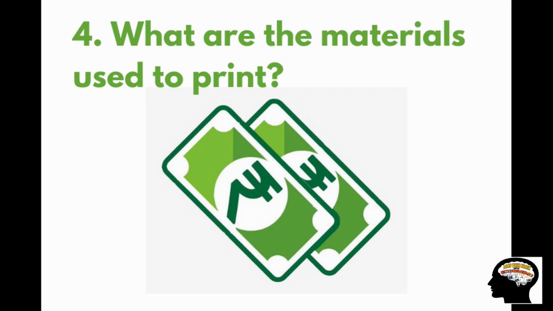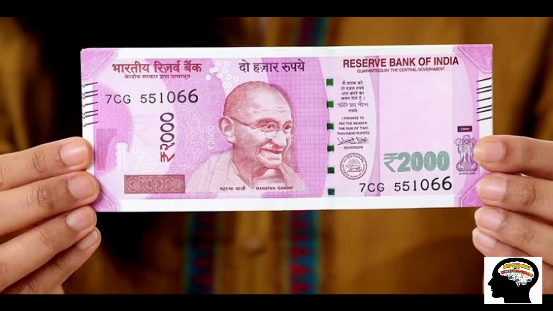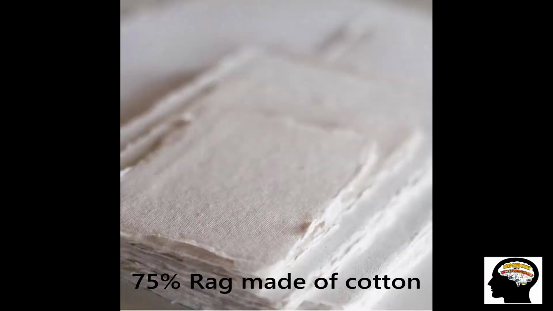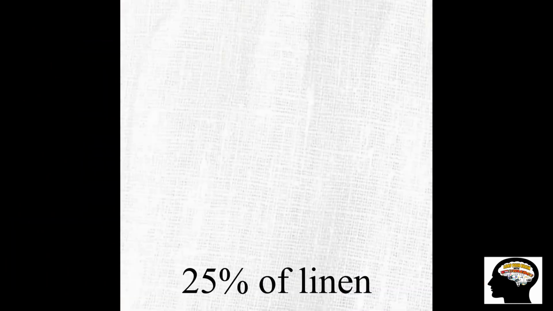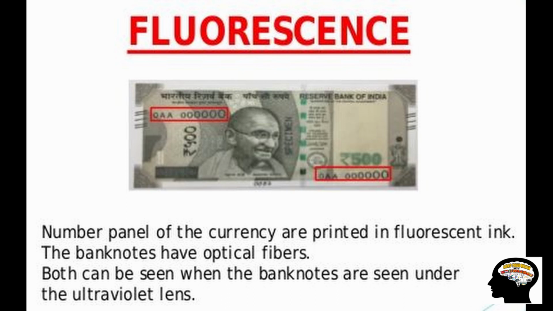What are the materials used to print? The paper used for printing newspapers or books is primarily made of wood pulp. The currency paper made specifically for the Bureau of Engraving and Printing is composed of 75% rag made of cotton and 25% linen, with the security thread and watermark. The number panel of the notes is printed with fluorescent ink and optical fibers. Both can be seen when the notes are exposed to an ultraviolet lamp.